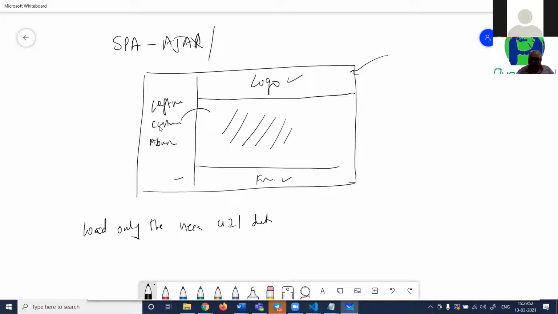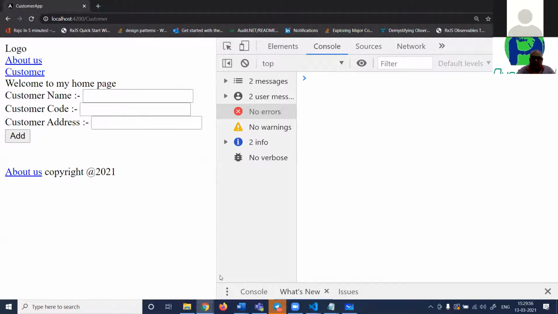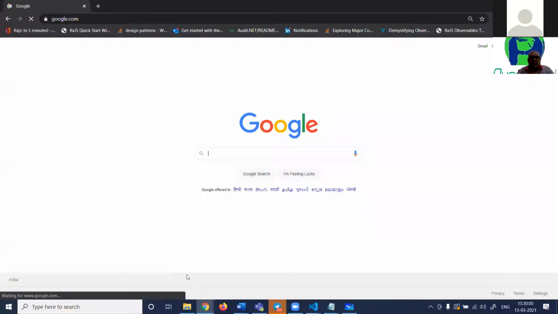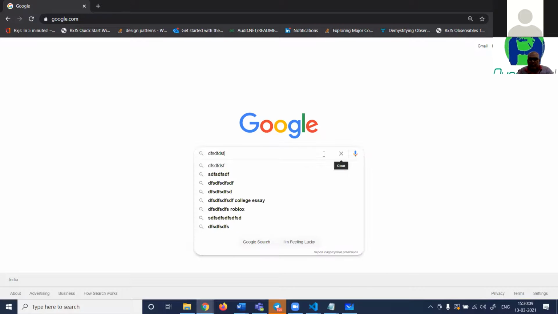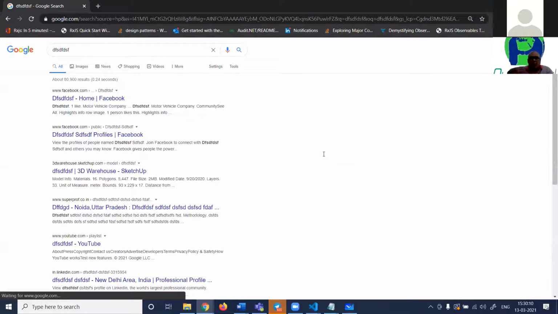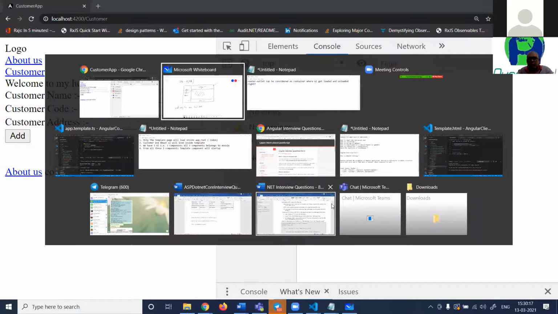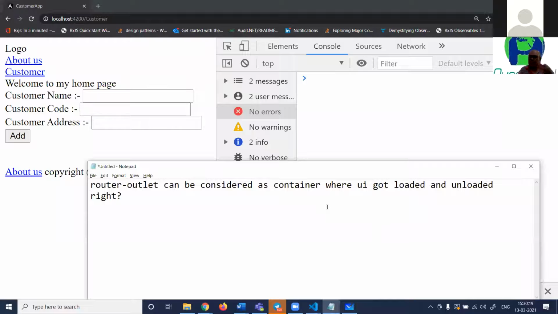For example, if I go to Google, you will see that the whole page gets refreshed. If I refresh, or if I type something here and say search, the whole page is getting refreshed, right? You can see the whole page goes and refreshes. A refresh means the complete browser will get refreshed, right?